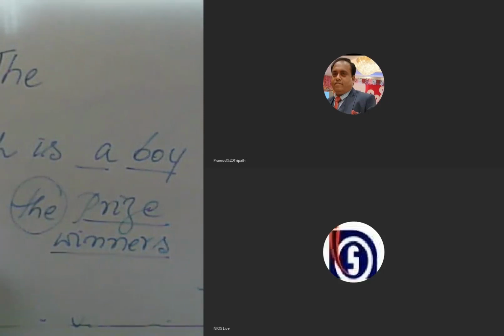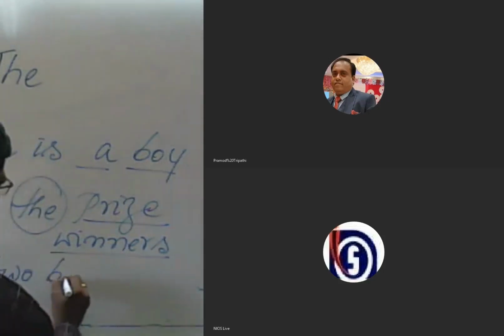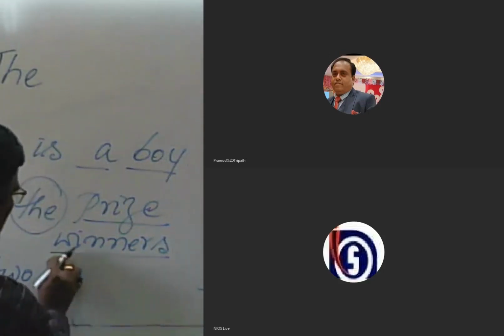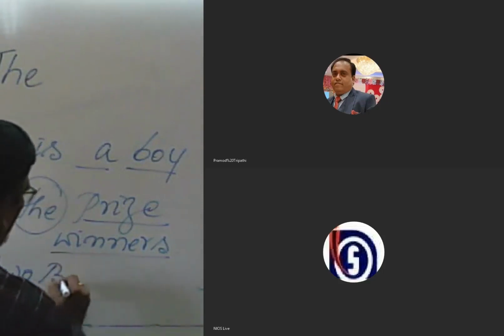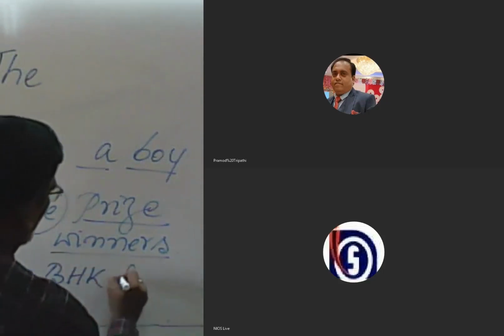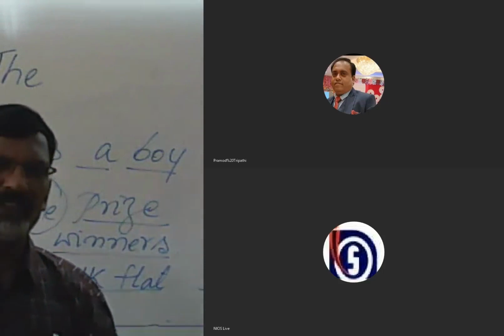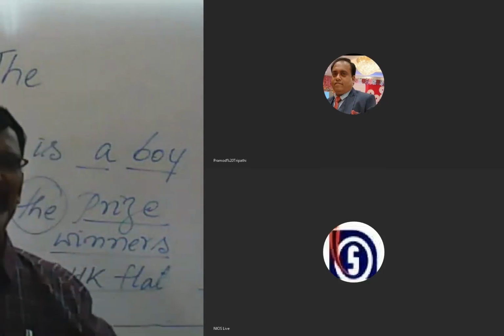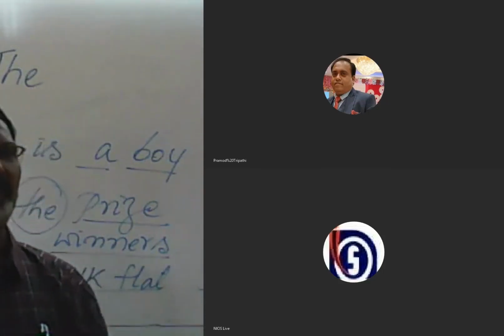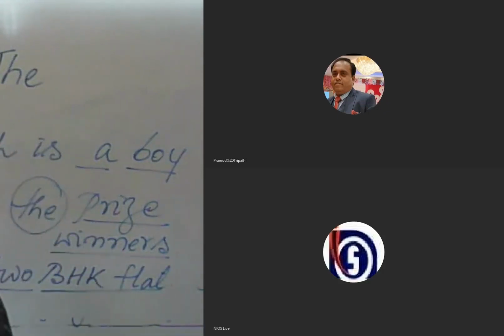Now you see, they have 2 BHK flat. BHK flat is a noun phrase, and the determiner appears before the noun. So 2 is a quantifier. That's what we are discussing now. 1, 2, 3, 10, 20, 1,000, million, billion, anything. All these numbers are also determiners.